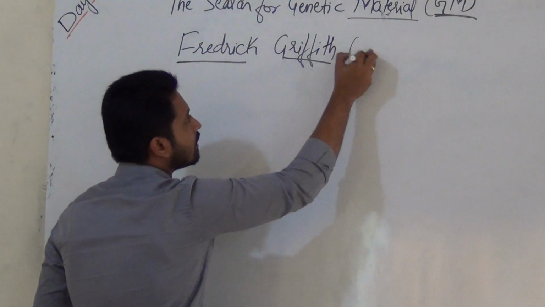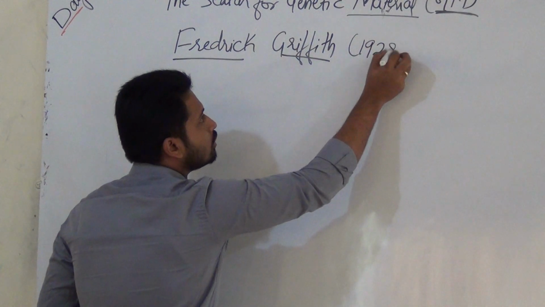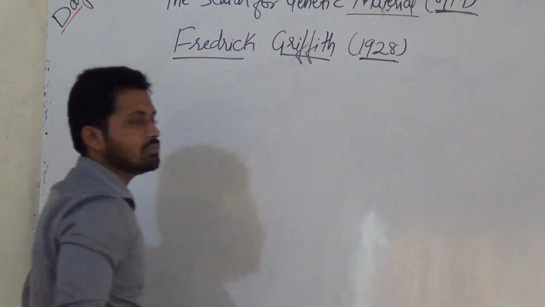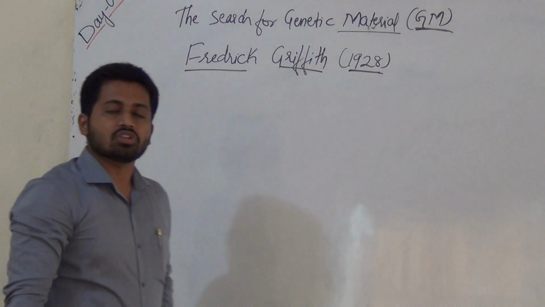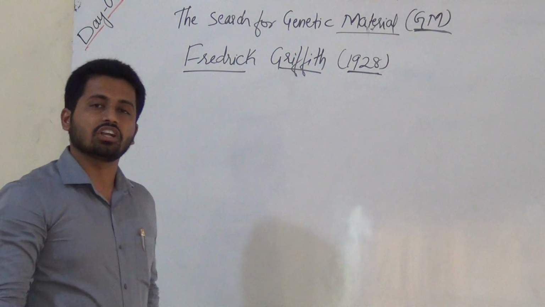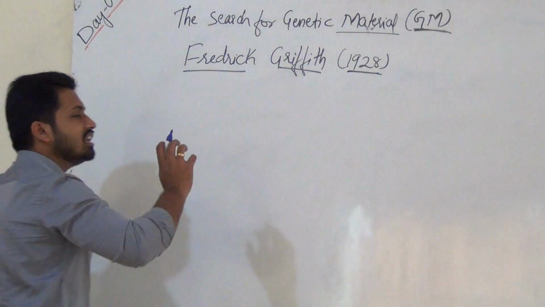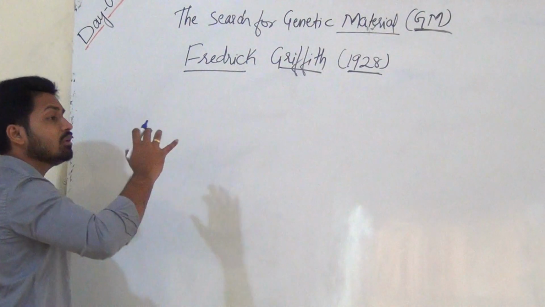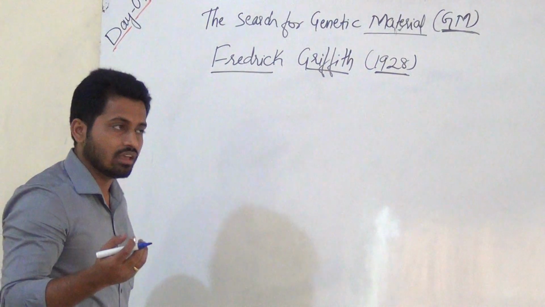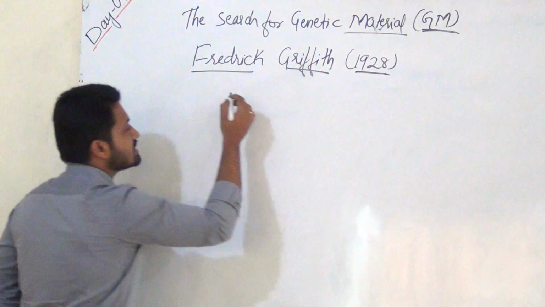In the year 1928, the search first started for which molecule is the genetic material. Okay. So what he did first, he performed a few experiments. And those experiments today we know as